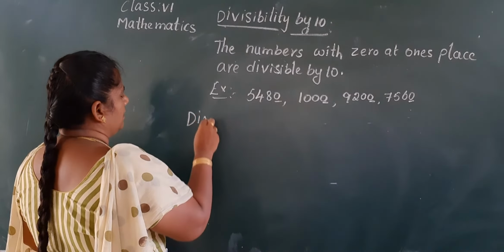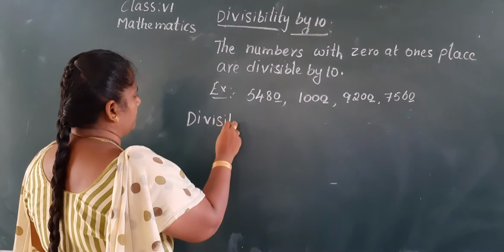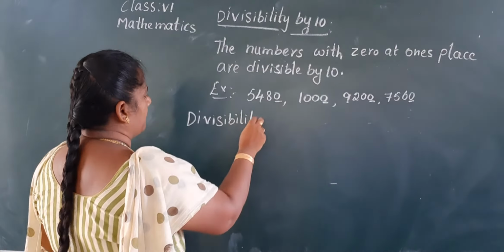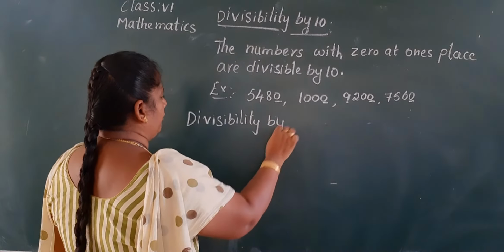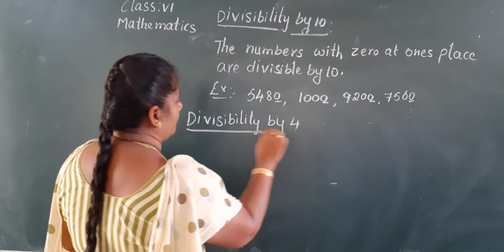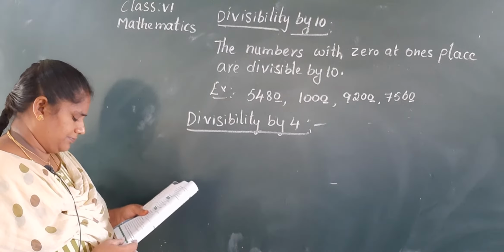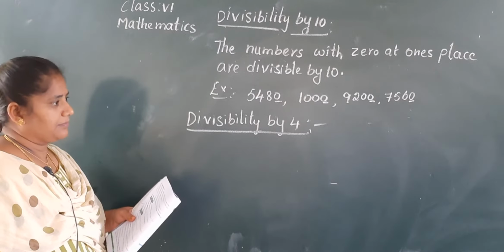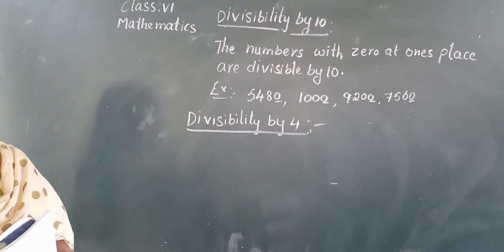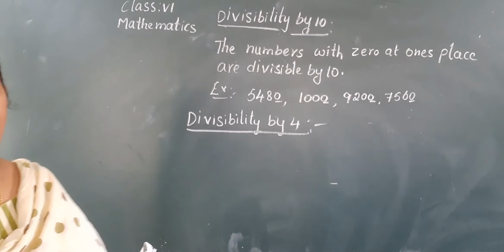Write down divisibility by 4. Yes, keep that as the heading, Nana, all of you.